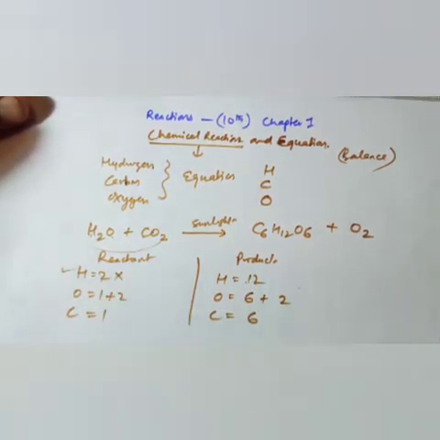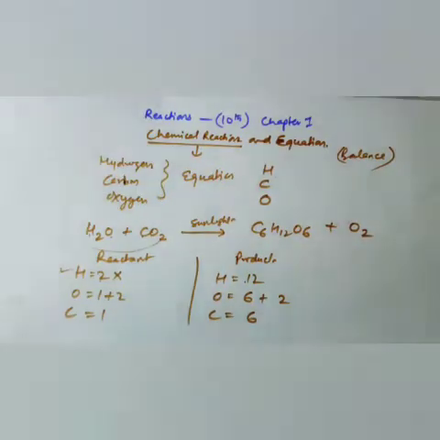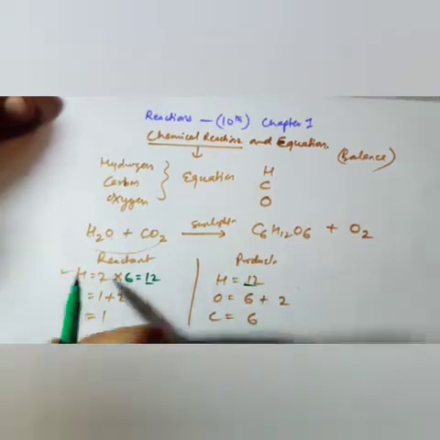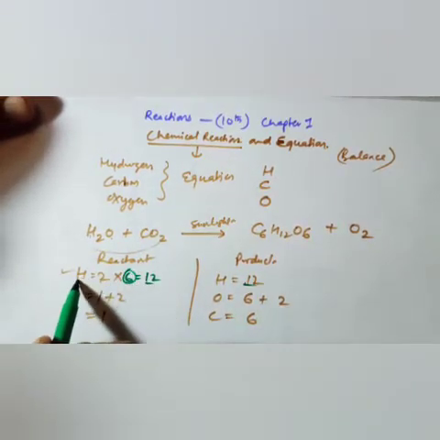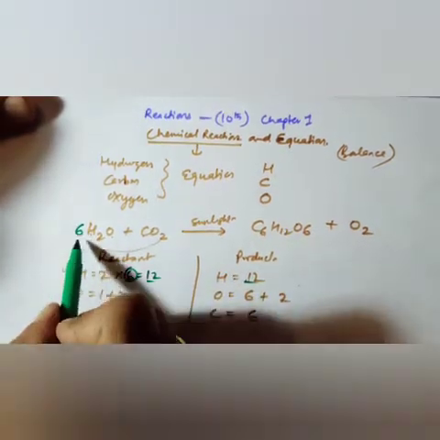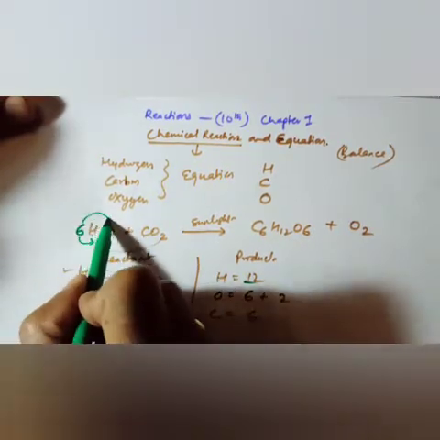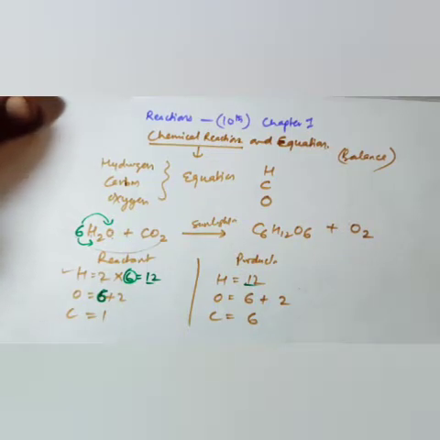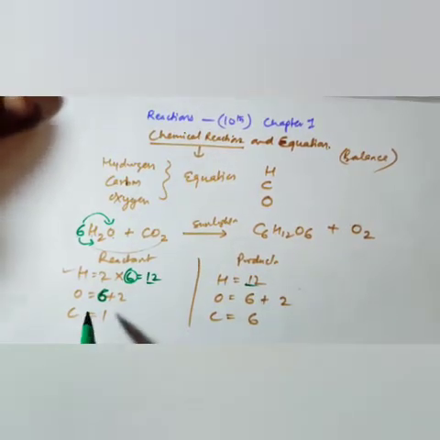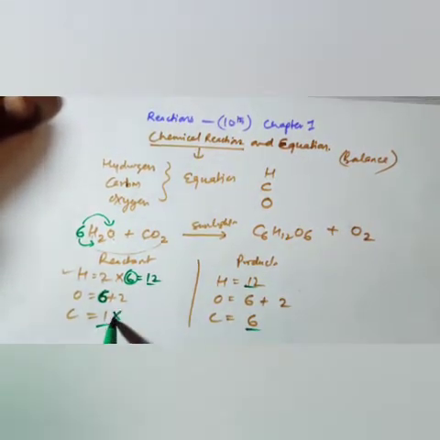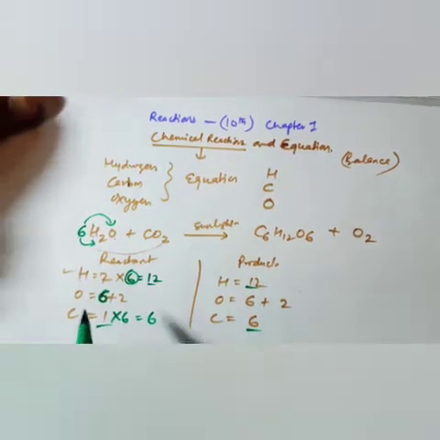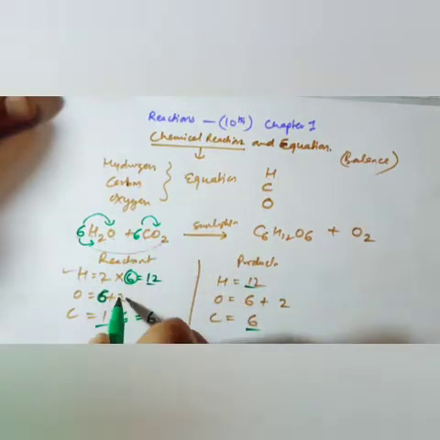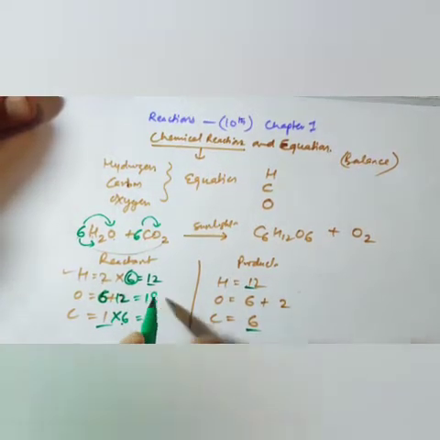Now you can see there are 2 hydrogen on one side and 12 on the other. This 2 needs to be multiplied by 6 to make 12. So the 6 which we write in front of H2O is written here. That makes the oxygen 6 as well. Similarly for carbon, there is 1 and 6, so we multiply by 6 and it becomes 6. This also makes the oxygen 6 times 2, which is 12, so the total oxygen is 18.